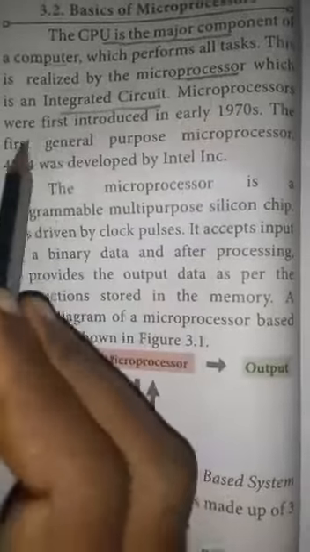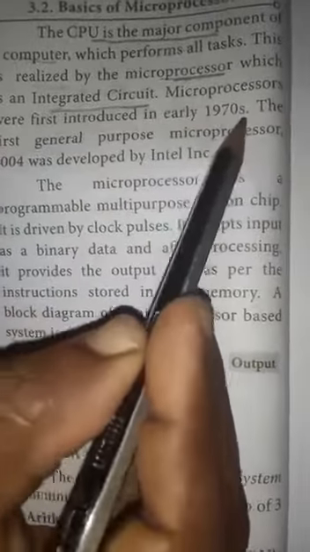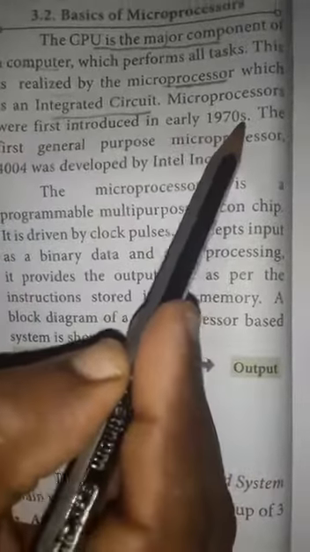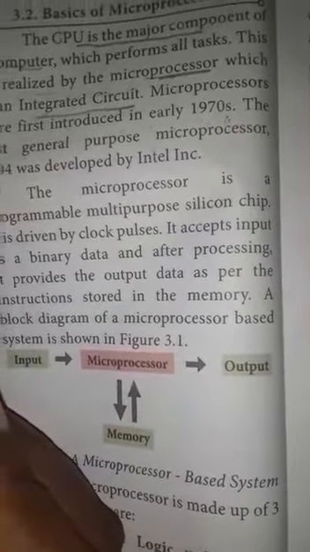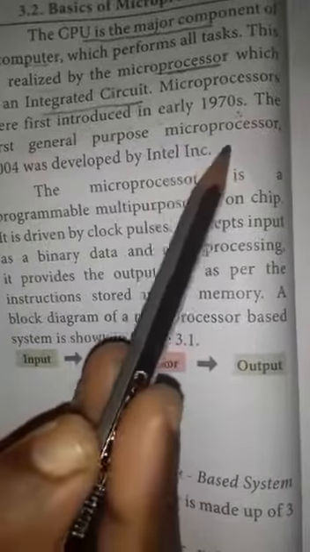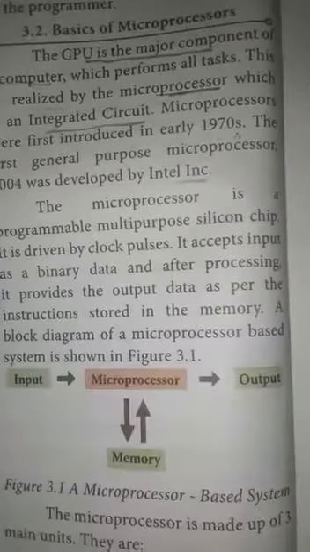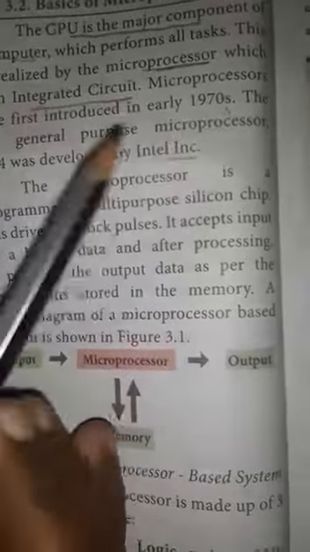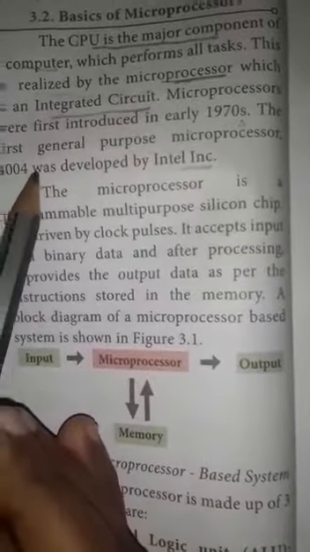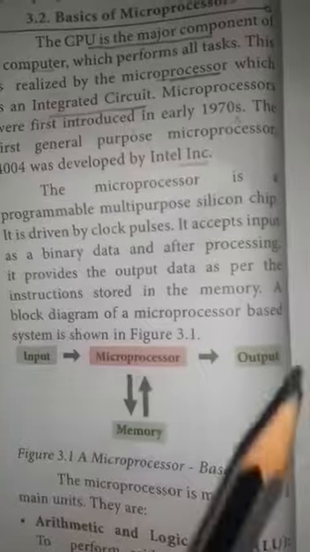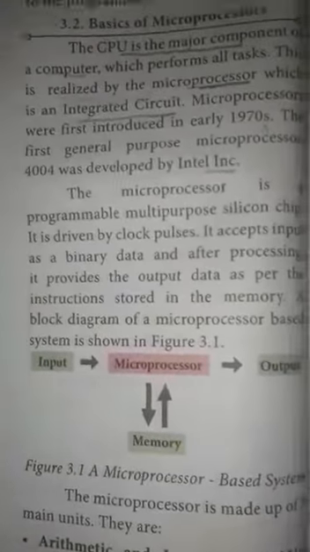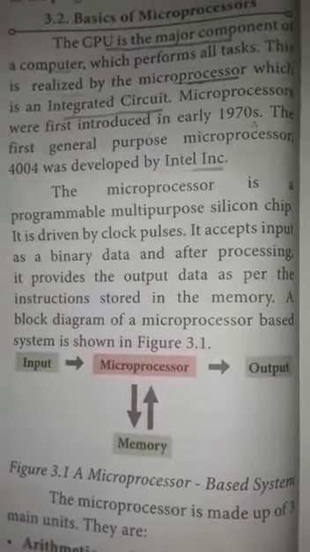Microprocessors were first introduced in the early 1970s. The first general purpose microprocessor, the 4004, was developed by Intel Inc. So the CPU is the major component of a computer, and it performs all of the tasks.